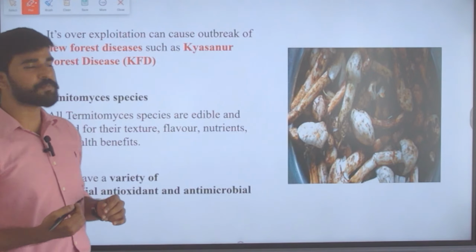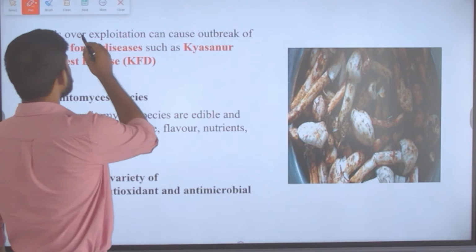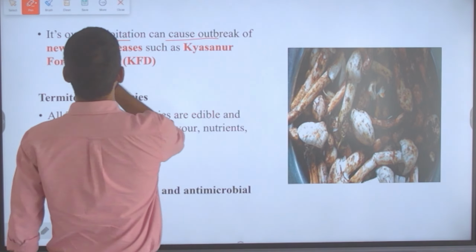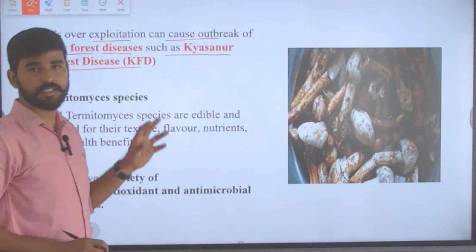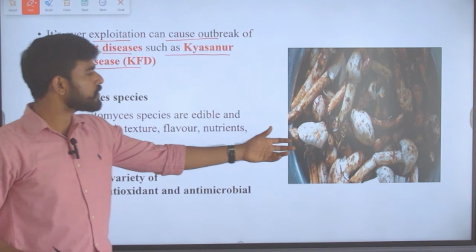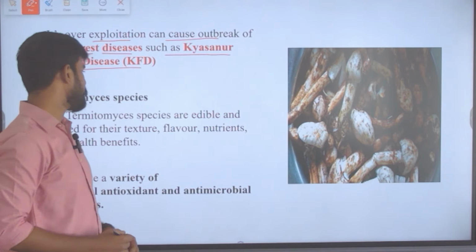Its overexploitation is again an important point. Overexploitation can cause outbreak of new forest diseases like Kyasanur forest disease. This is a fact to be noted. So this is how the Roen Olmi mushroom looks.